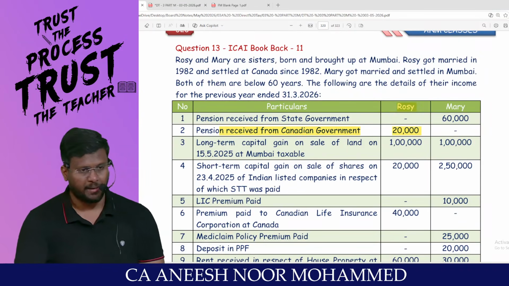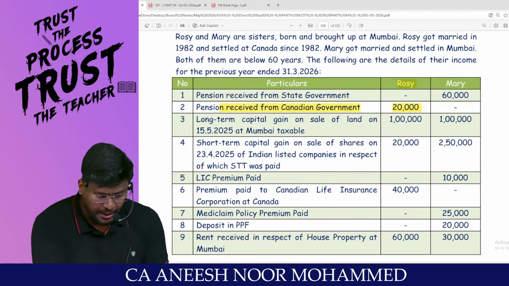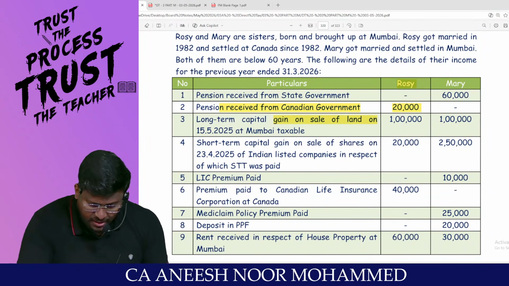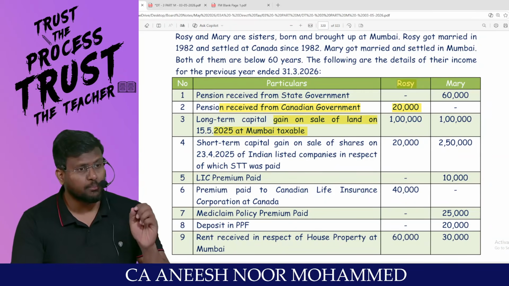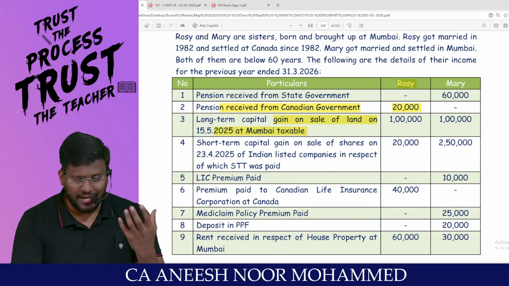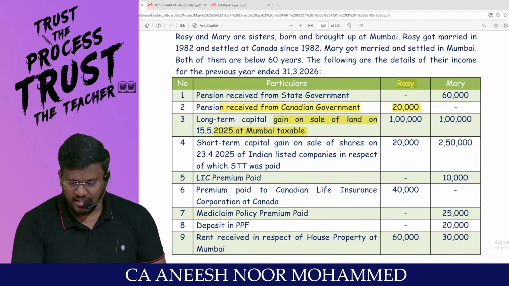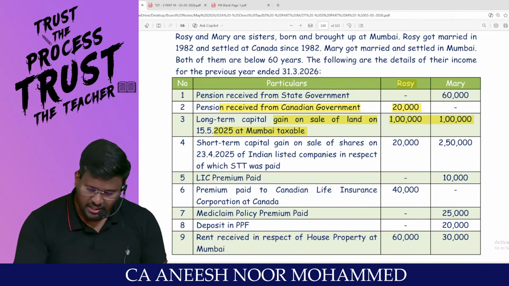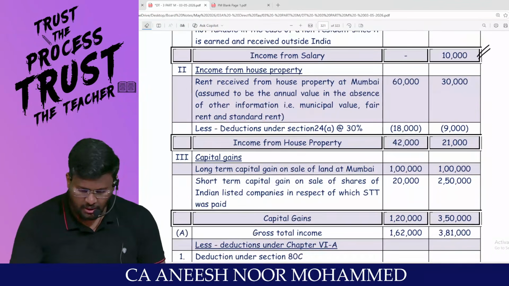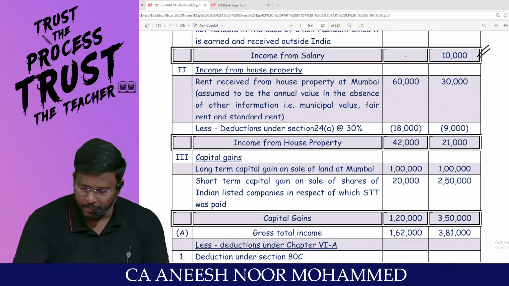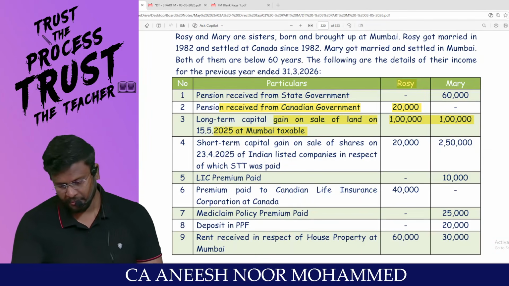Yes, sir. Next one. Long-term capital gain on sale of land at Mumbai. Mumbai means the income has accrued or arisen in India. It will be taxable in the hands of both Rosie and Mary. That means capital gain 1 lakh and 1 lakh will be taxable. We have already played this game.